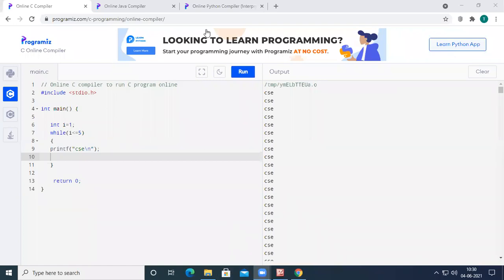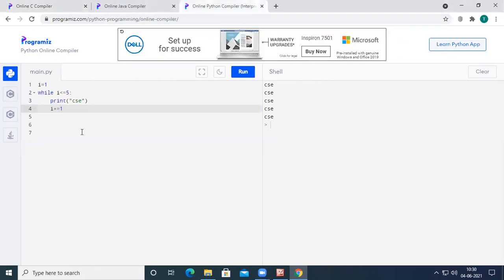Similarly, here also in Python, if you don't use I plus equal to 1 and you run the code, CSC will be printed on the output screen an infinite number of times. Okay, so use this increment, not increment operator, this is an assignment operator. Now let us see that.